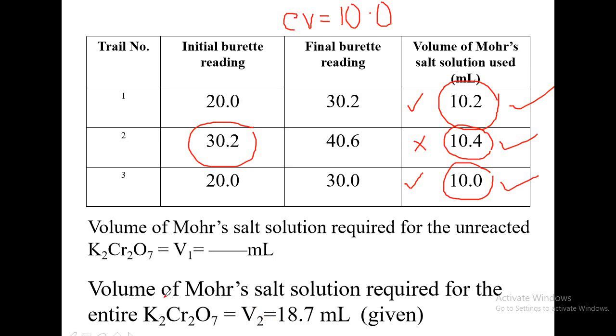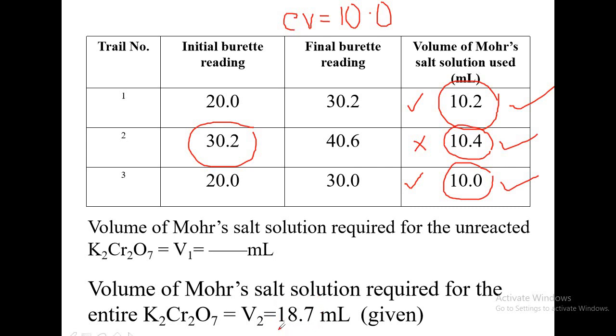That is, in this case, the volume of Mohr's salt solution, that is another value, 18.7 ml, is for the blank titration when you take 25 ml of distilled water. Out of the 3 trials you have done, one value you take for your back titration. So the back titration value you take, and the blank titration value will be provided.